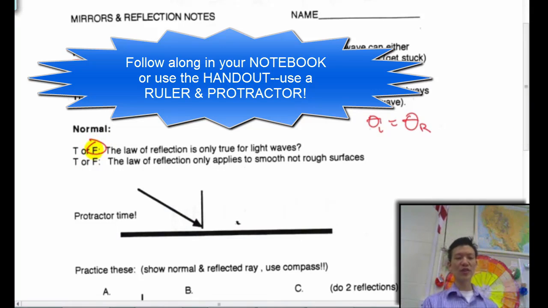True or false? The law of reflection only applies to smooth surfaces. That's also false. Of course light reflects off a piece of paper, but you can't look at a piece of paper and comb your hair. A piece of paper is rough, so you get a diffuse reflection. The light scatters. You need a very smooth surface to get a specular reflection.